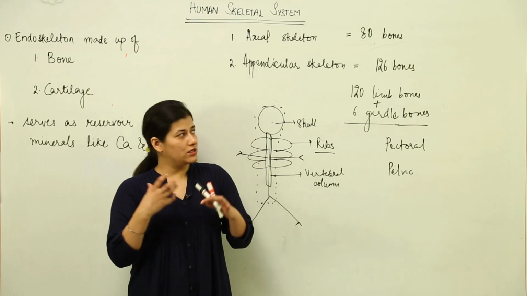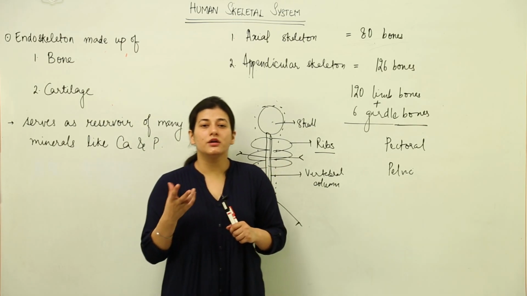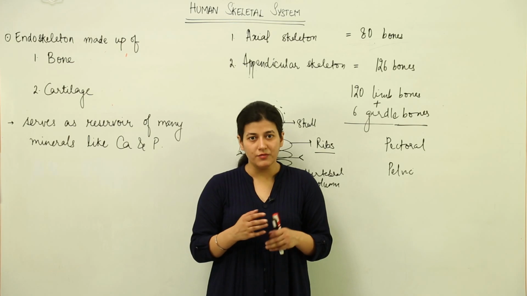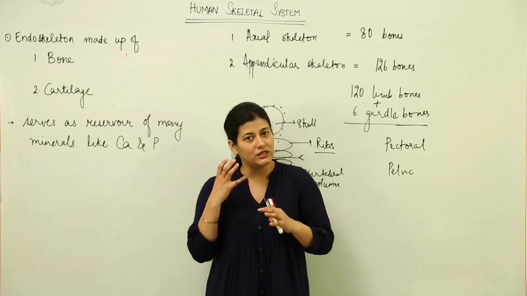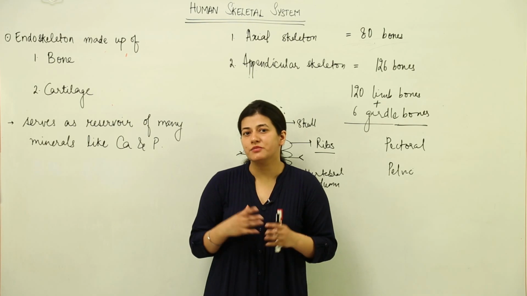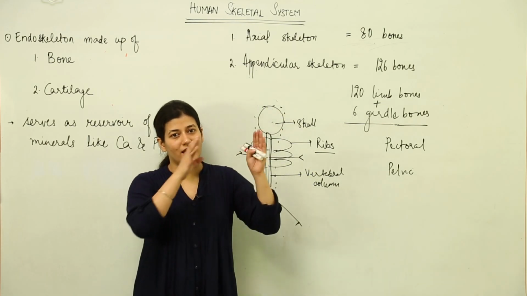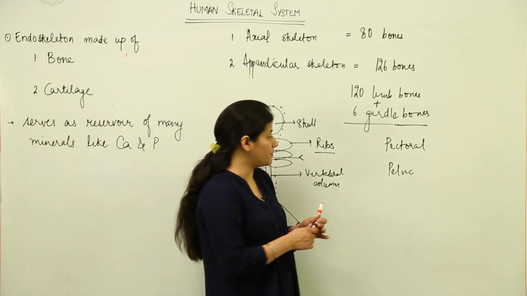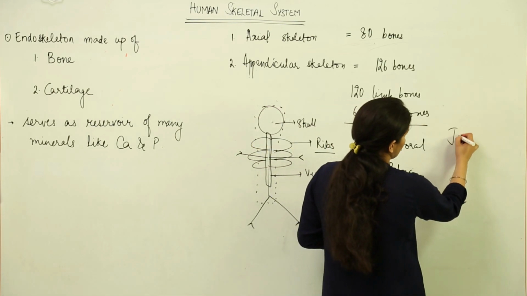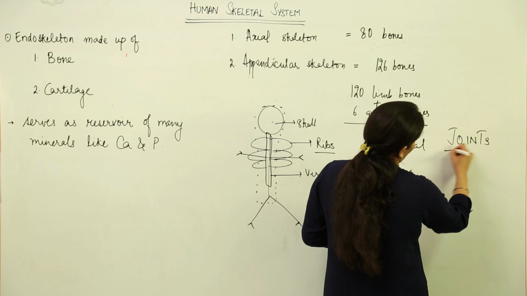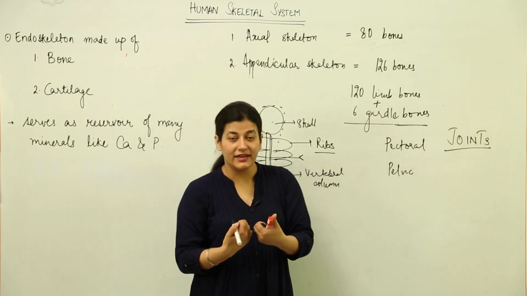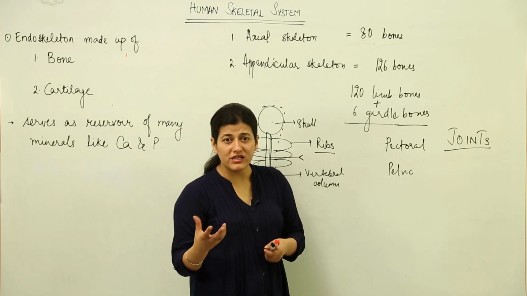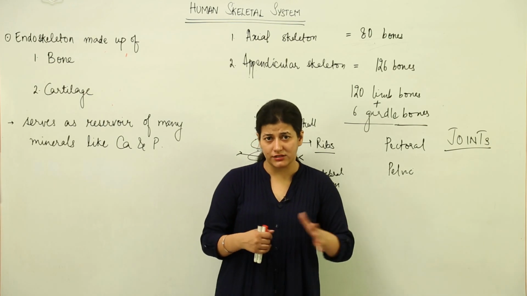Now, these points that you have learned now are going to play an important role when you start learning in depth about the human skeletal system. For your knowledge, for your personal benefit, you can learn each and every bone's name, but our syllabus confines us to understanding what is the axial and appendicular skeleton. And the last point that we discuss in this human skeletal system is about joints. Now, what are joints? Joints are the articulations where 2 bones join, and they are responsible for bringing about the movements, and these joints are movable, slightly movable, immovable. We are going to study that as a different topic.